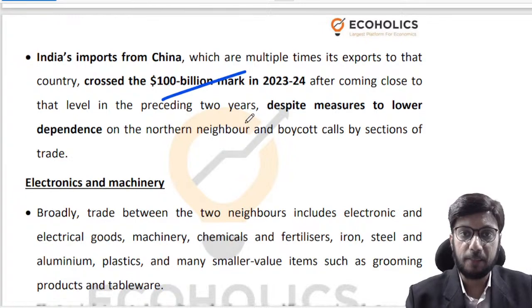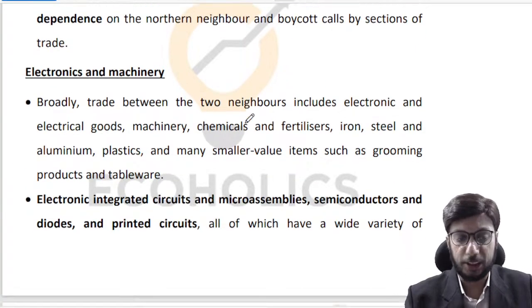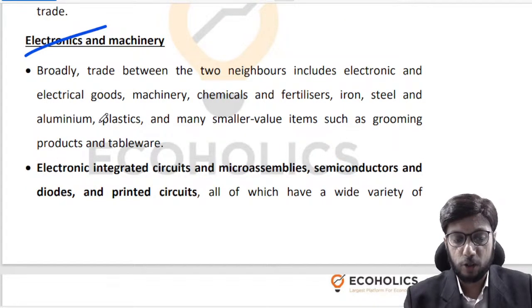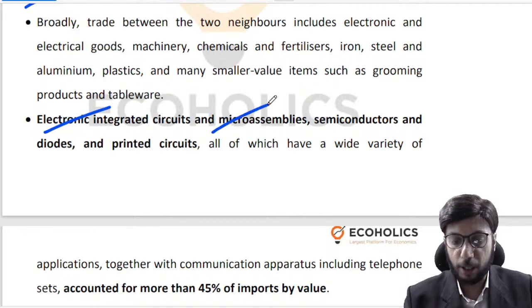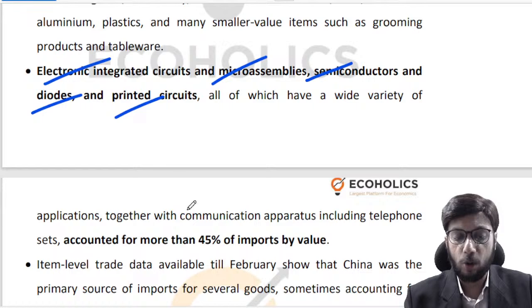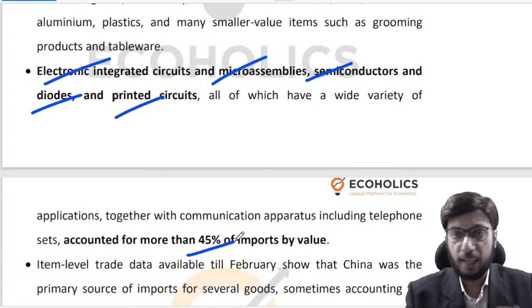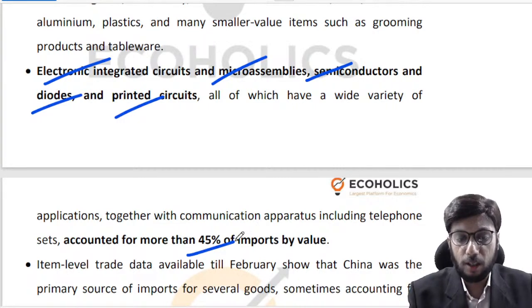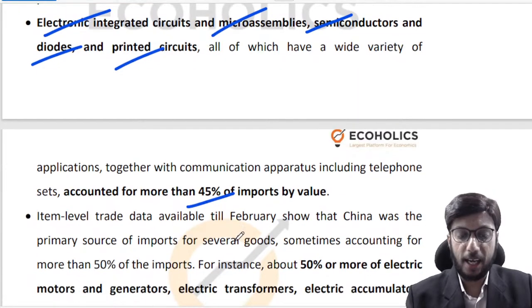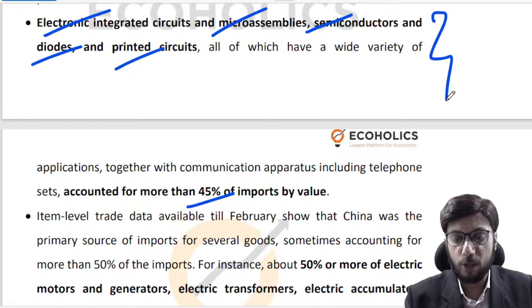Now, which are the items where we need to be focusing our attention? Electronics and machinery. Electronic integrated circuits, microassemblies, semiconductors, diodes, printed circuits, these are accounting for almost 45% of imports by value. Just these 4-5 items. And these find a variety of applications because of the inherent utility of these items, because of the diverse nature of their applications, right? So you can see that this is an area where we need to focus more.